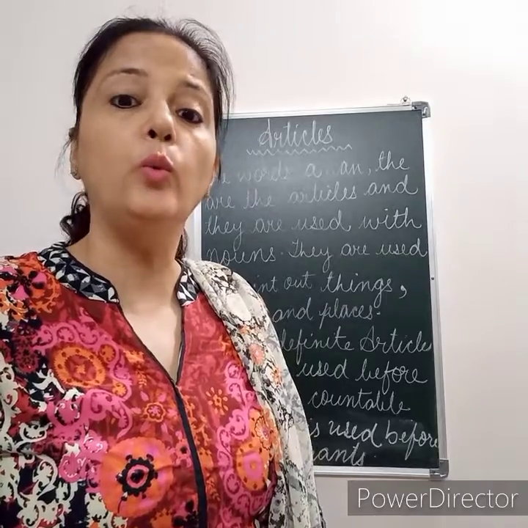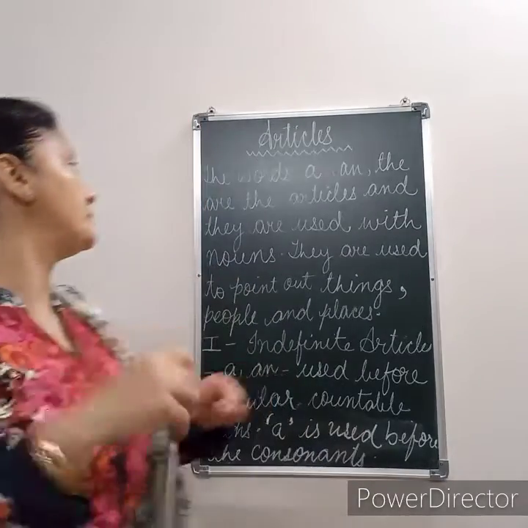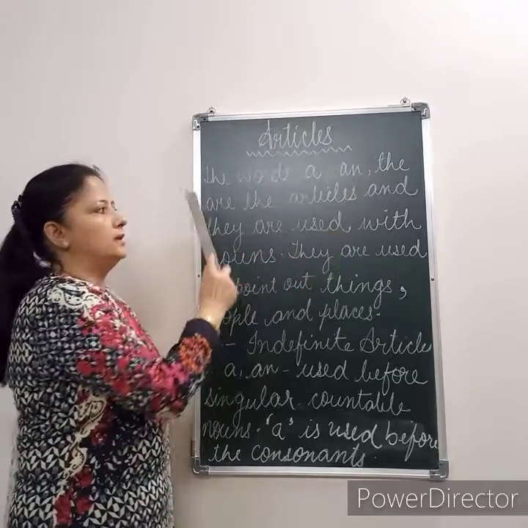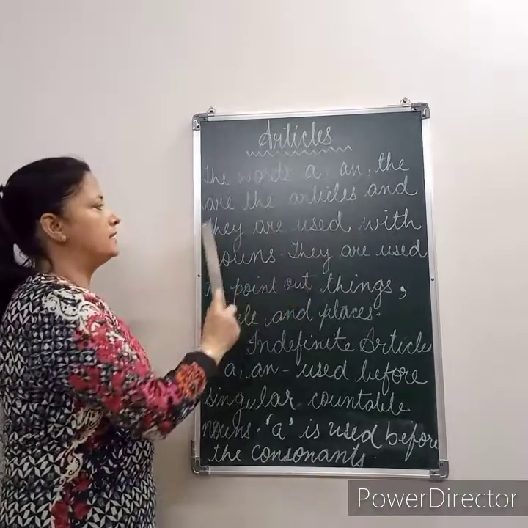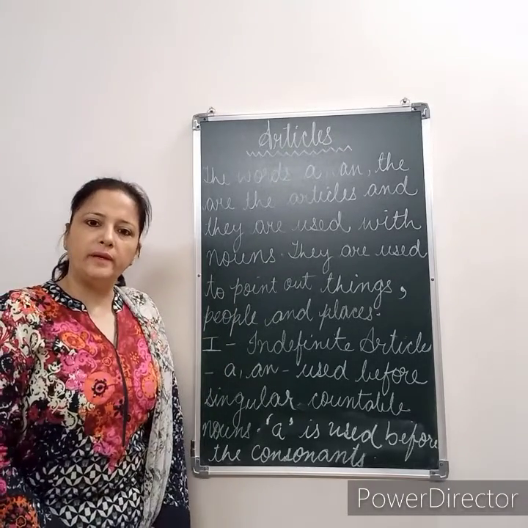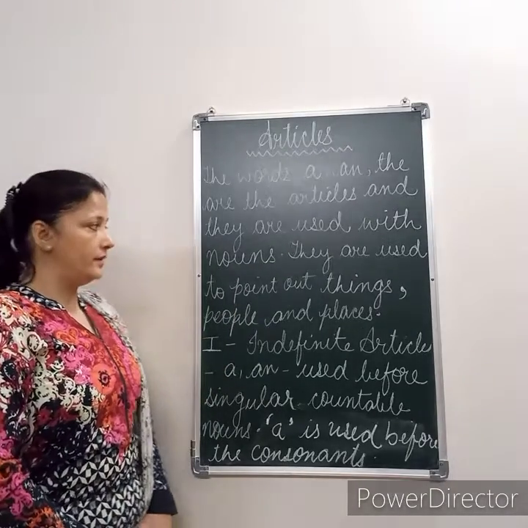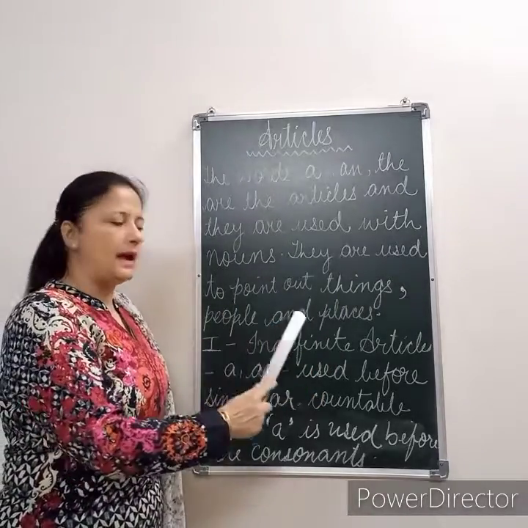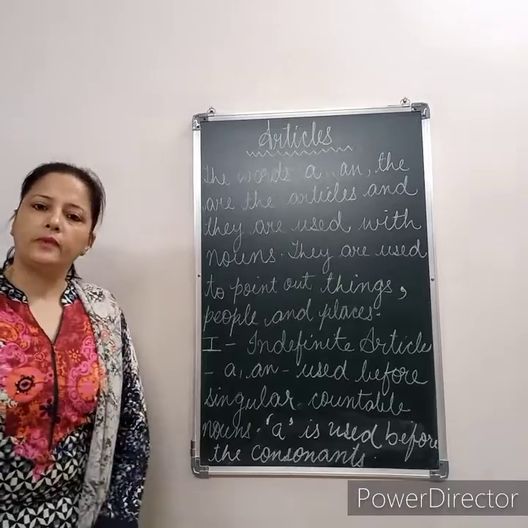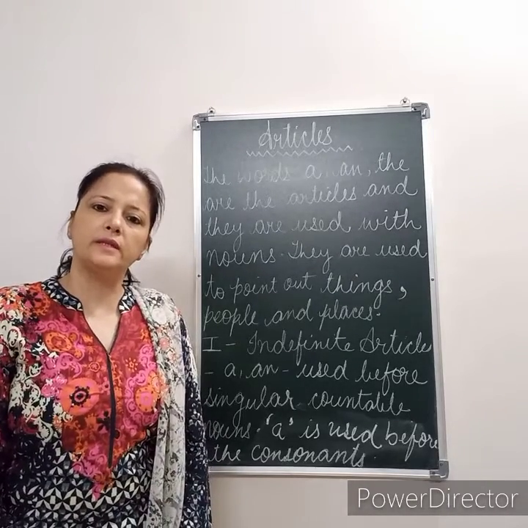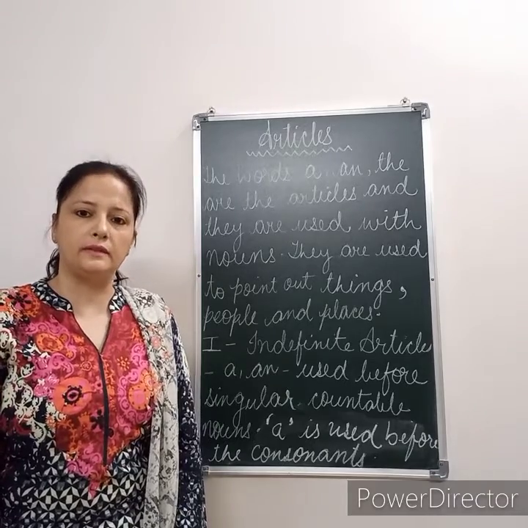Now let me explain what articles are. The words a, an and the are articles, and they are used with nouns. I hope everybody remembers what nouns are. They are used to point out things, people and places. There are two different types of articles: one is the indefinite article and the other is the definite article.